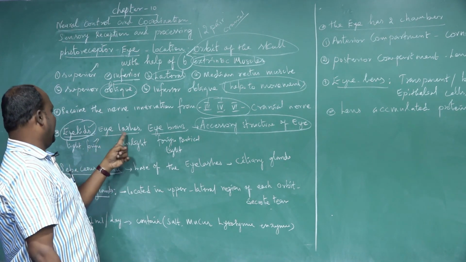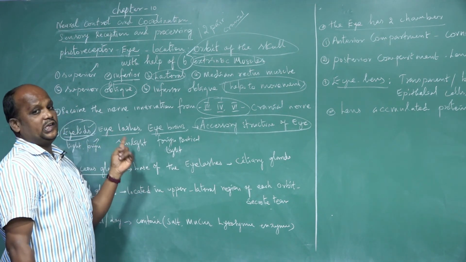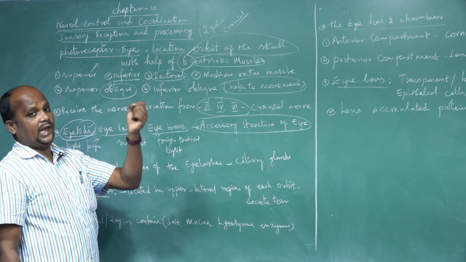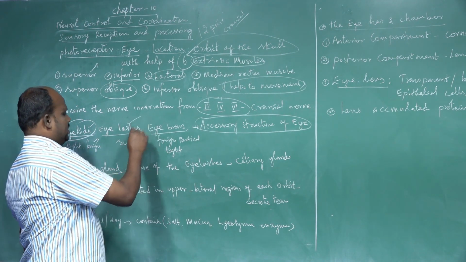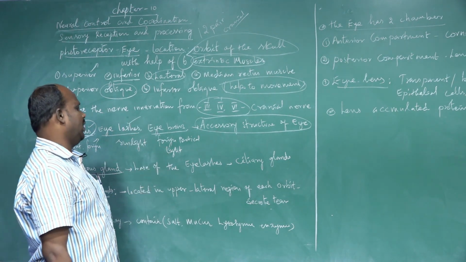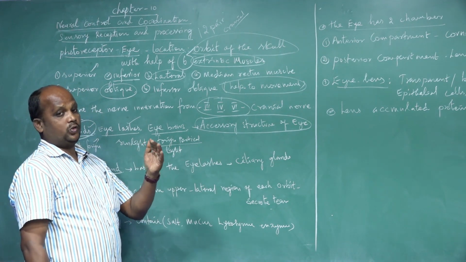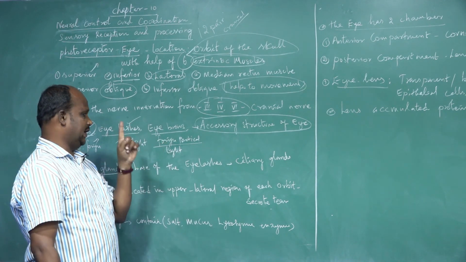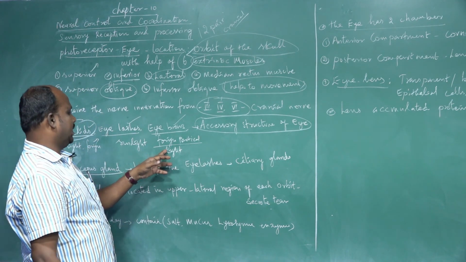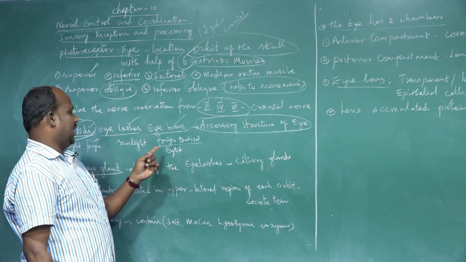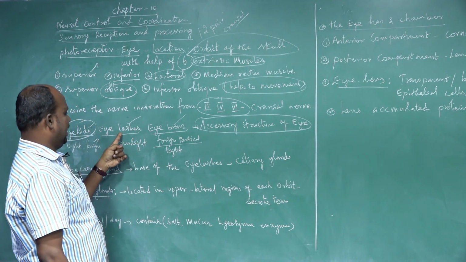The second one is eyelashes. They prevent different types of light sensation, such as direct sunlight providing UV rays. Those UV rays are prevented by the eyelashes. The next one is the eyebrow. The eyebrow's main function is to prevent foreign particles and excessive light rays from entering the inner part of the eye structure. So foreign particles, excessive light and other particles are prevented by the accessory structures: eyelids, eyelashes and eyebrows.